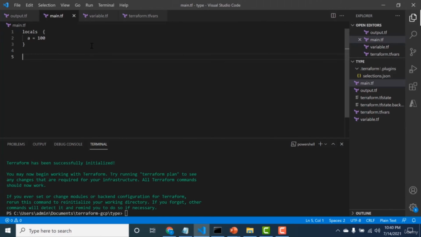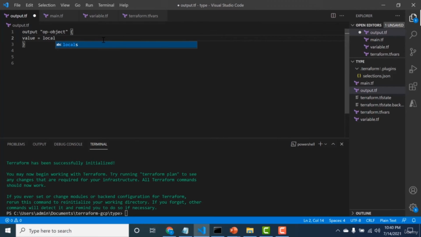Hi, this is going to be a very short lecture on how or where you can declare and initialize your local variables. Your local variables have to be declared in your main.tf. Here I have an example of initializing a local variable and setting it a value of 100. Now, if I want to output this particular local variable, I have to go to my outputs. And here, instead of var, I need to do a local. So I will do local.a, because a is the name of that variable. And if I run this, then the output should return me 100.